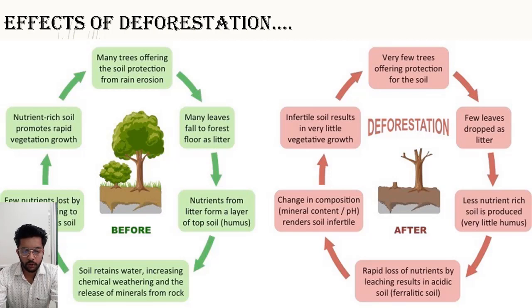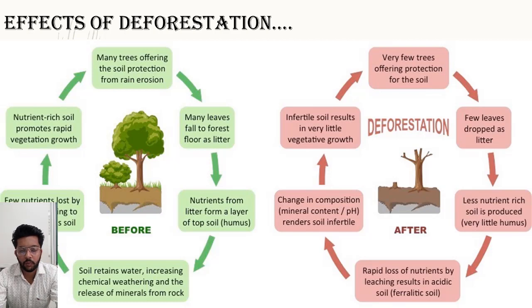Third, soil retains water, increasing chemical weathering and the release of minerals from rock. Soils also help in the extraction of minerals, in the chemical weathering. What is weathering? When the rocks break and the soil is formed, this is called weathering. Few nutrients are lost by leaching, leading to very nutritious soils. Whenever leaching is done, few nutrients are lost that are good for the fertility of the soil. And next, the nutrient rich soil promotes rapid vegetation growth, and if the vegetation is grown, then all these steps are automatically being done.